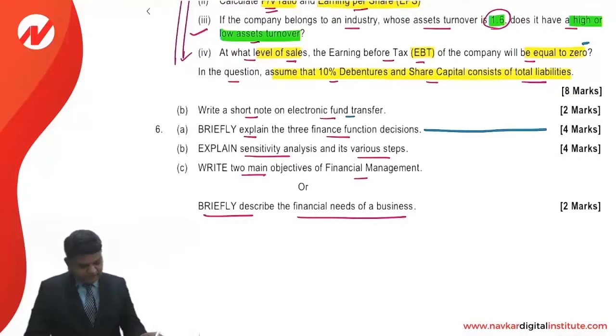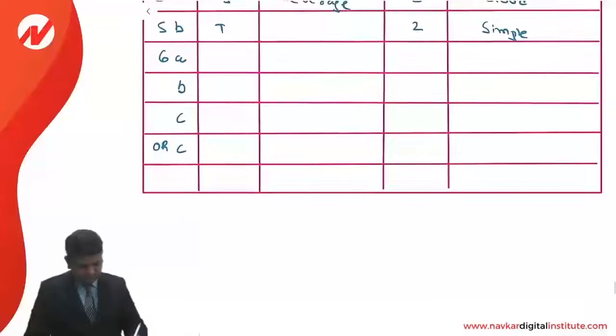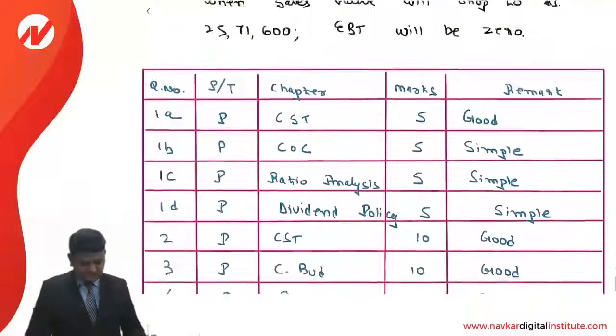It is 4 marks, 4 marks and 2 marks. It is theory, not so difficult. That is what we understand.